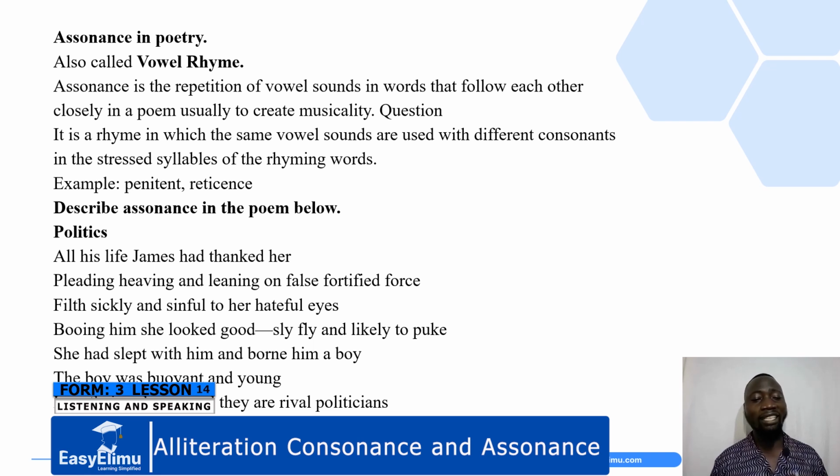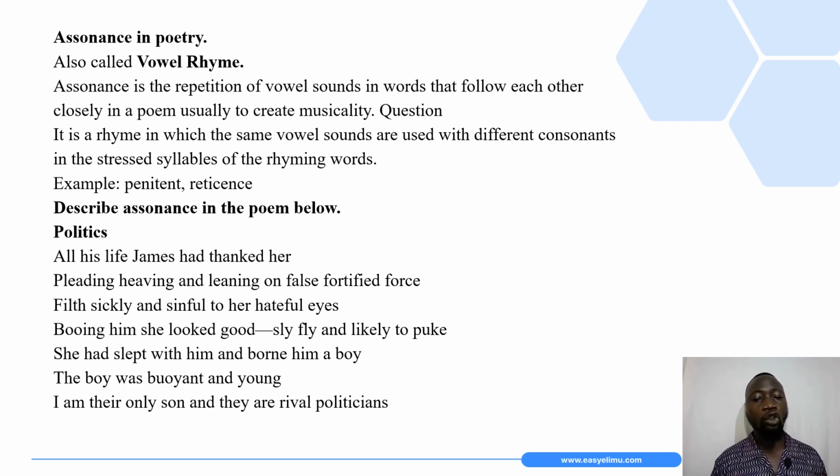Filth sickly and sinful to her hateful eyes, wooing him, she looked good, sly fly, and likely to puke. She had slept with him and borne him a boy. The boy was buoyant and young. I am their only son, and they are rival politicians. So the question again is describe assonance in the poem below.